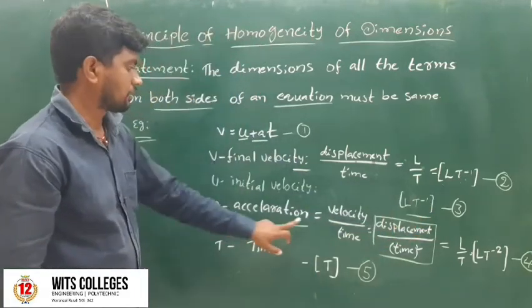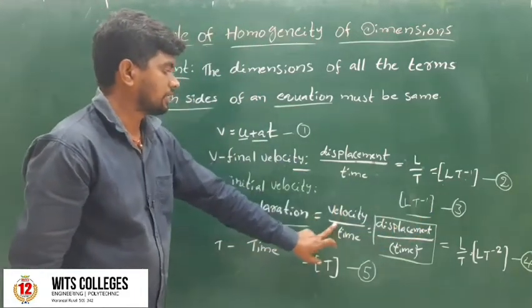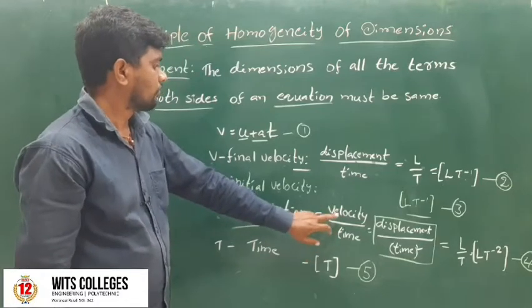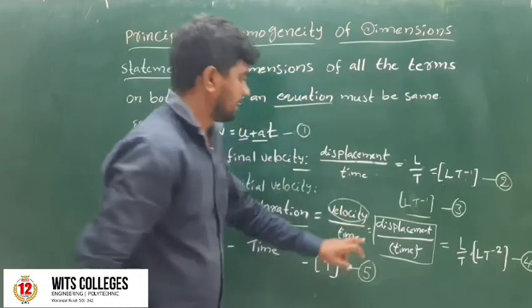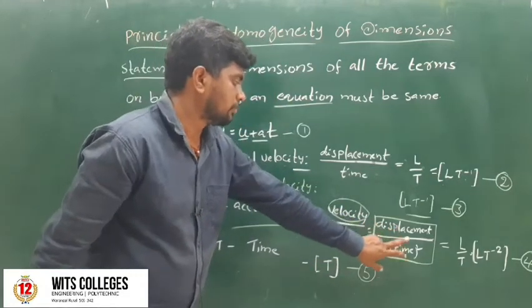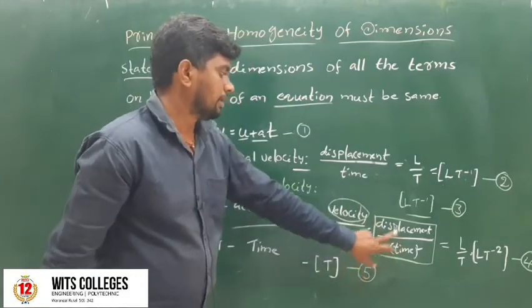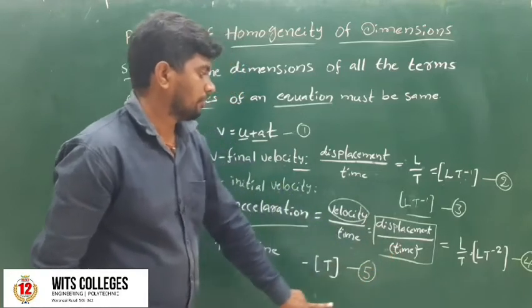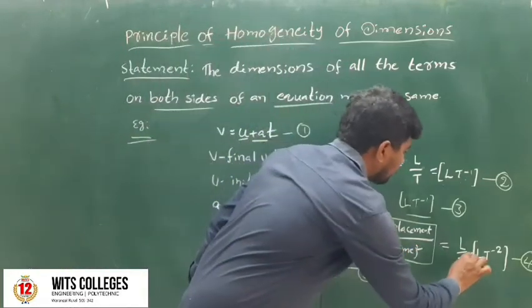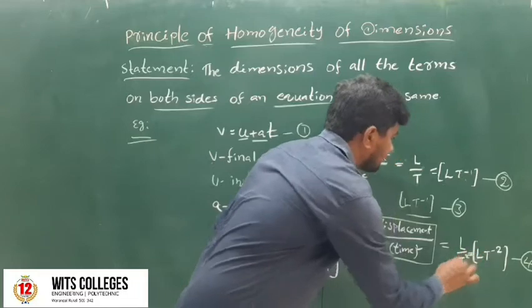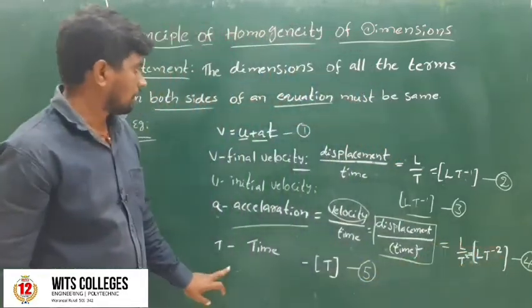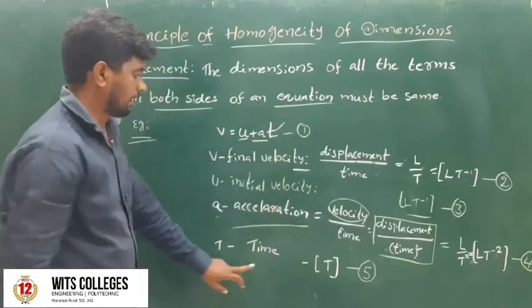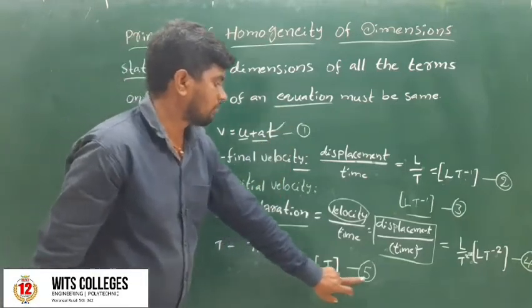The other one is the acceleration. The formula of acceleration is velocity by time, and velocity is displacement by time, so displacement by time into time gives displacement by time square. So L by t square. The dimension formula of acceleration is L into t to the power of minus 2. Next another one is the time, t.